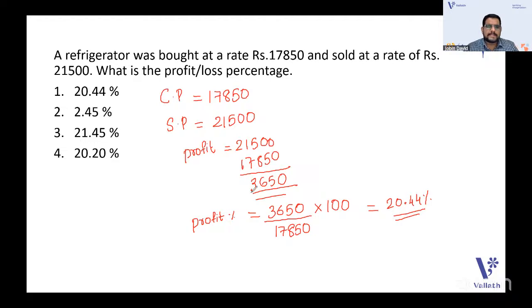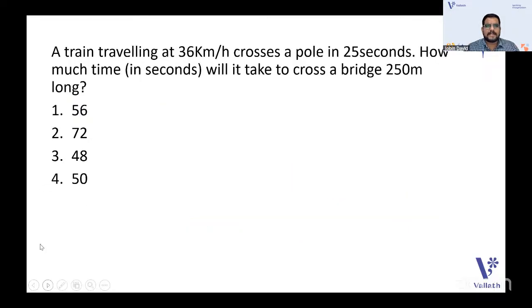But every time when I teach, I will tell you that I won't teach you easy methods first, because for maths, the concept is very important. If you have got the concept, go for the easy methods and then find out. So here the answer is 20.44 percentage. Let us look at the answer. It is 20.44 percentage. That's it. So that was just the formula for profit percentage we studied.